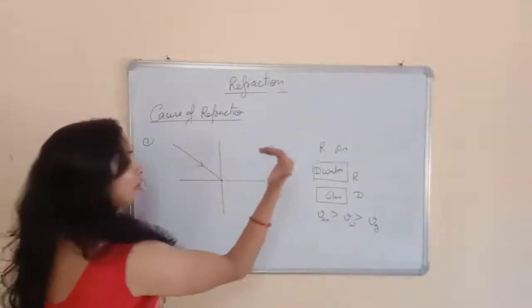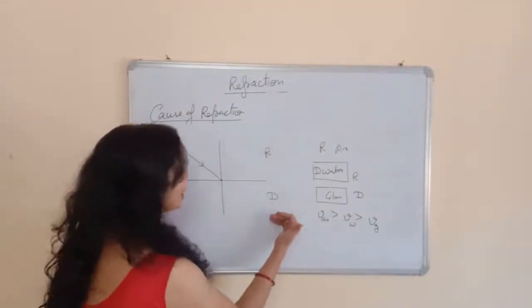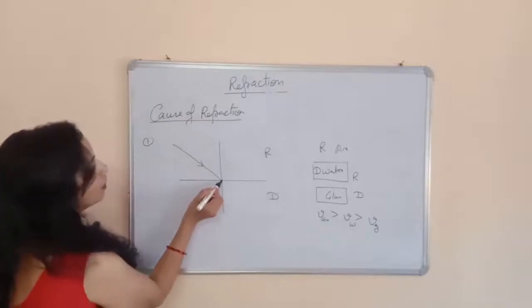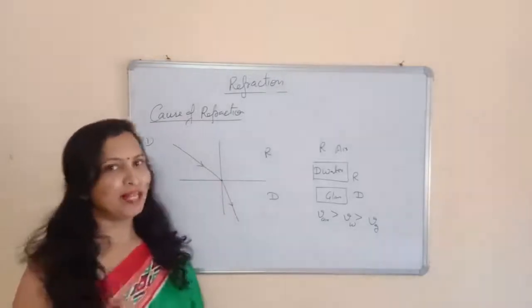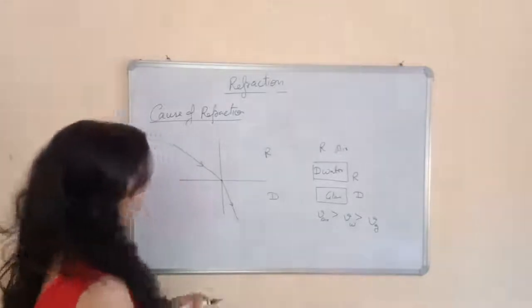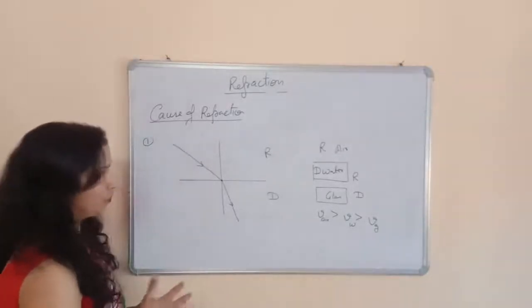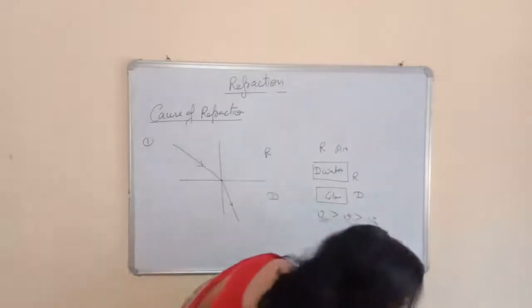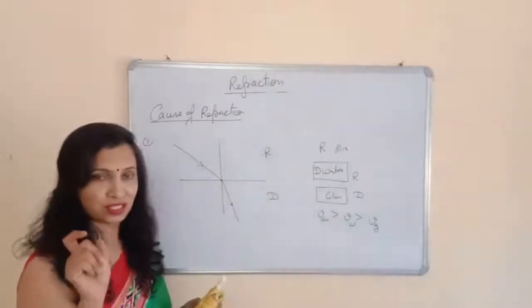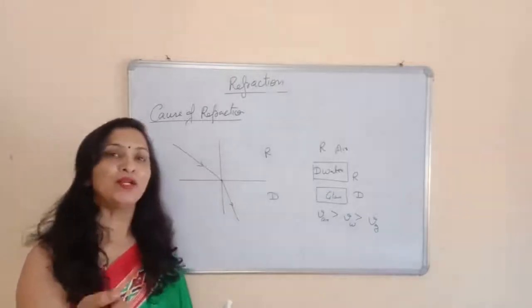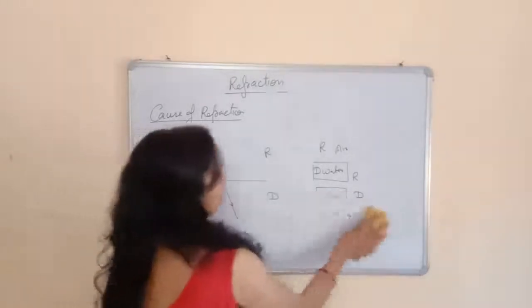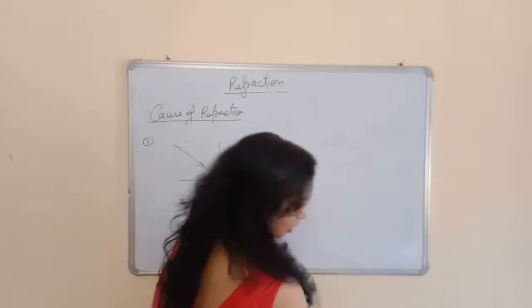And when the light ray passes from rare into the denser medium, it will bend towards the normal. I will explain why it bends towards the normal. This is the one rule: when the light passes from rare into the denser medium, it bends towards the normal. Now, I am going to explain.